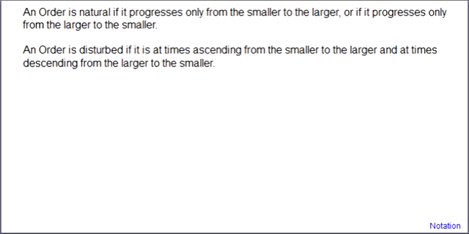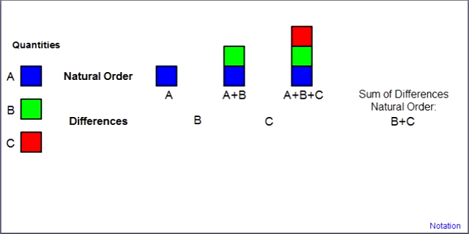So let's look at the series of natural order. We prepared a little example of a series containing three elements, and we have three quantities here, A, B, and C, and the series is made up of a succession of elements, the first one being A, the second one being A plus B, and the third one being A plus B plus C.